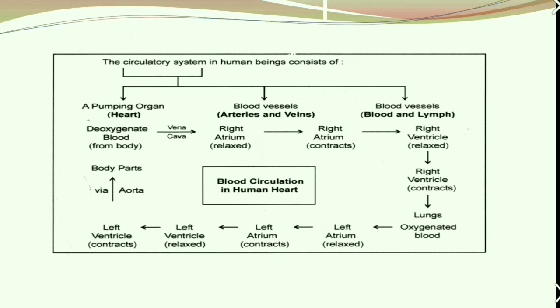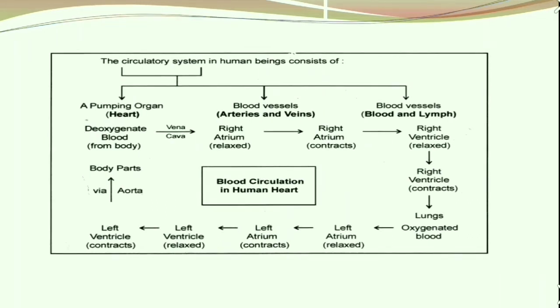So, now what happens in the human circulatory system? The human circulatory system contains a pumping organ, the heart, the blood vessels, arteries and veins, and blood and lymph. What happens is, from the body, first the deoxygenated blood enters the right atrium via the vena cava.